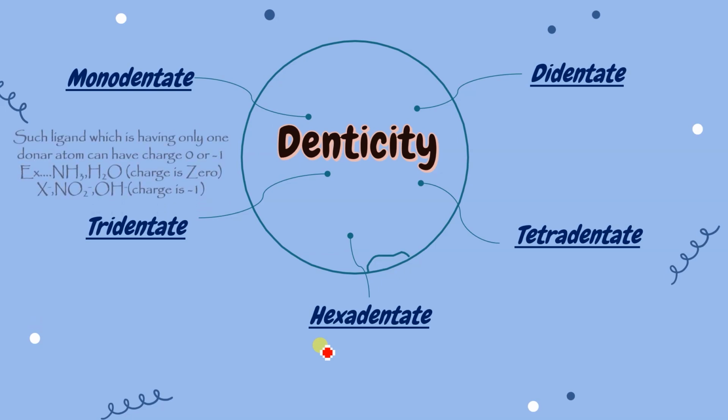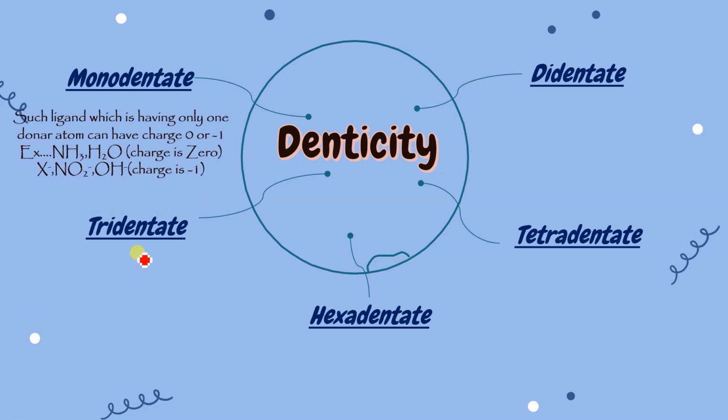So let's do one by one. Monodentate, such ligand which is having only one donor atom can have 0 charge or -1. You have to remember this one thing. They can have 0 and they can also have -1.